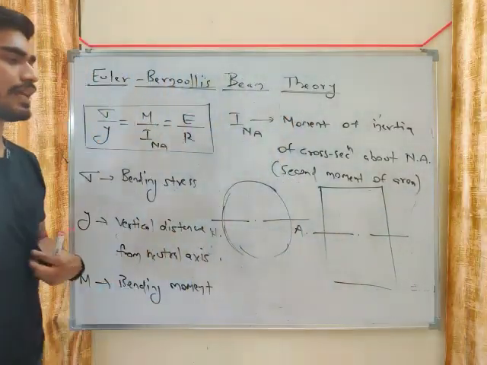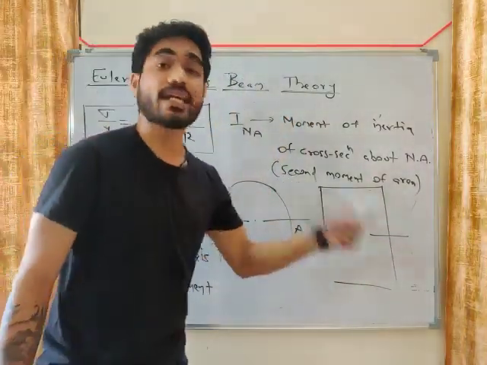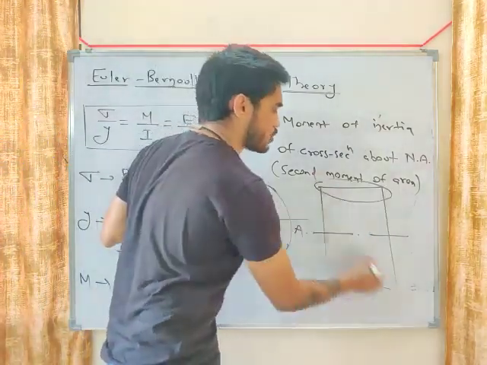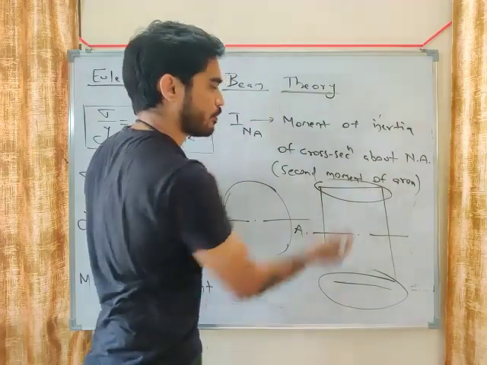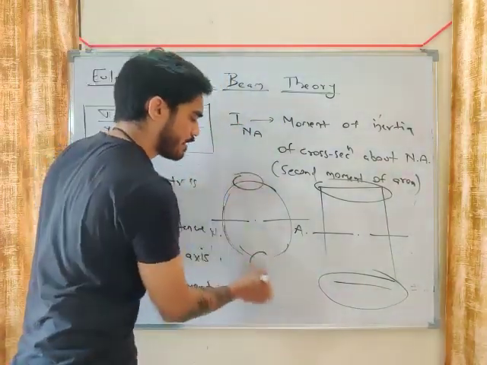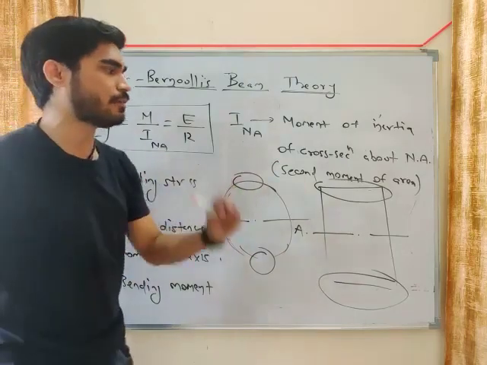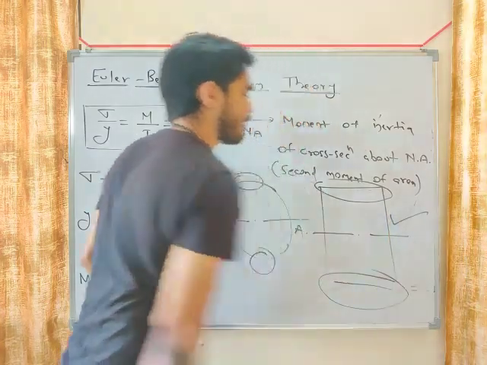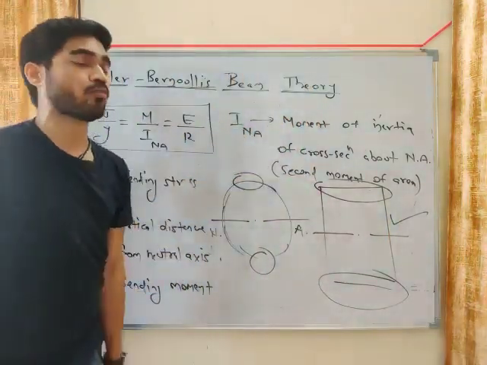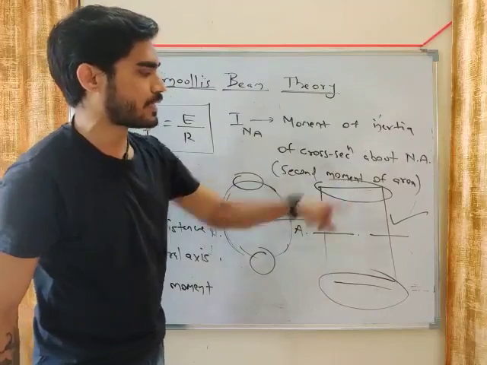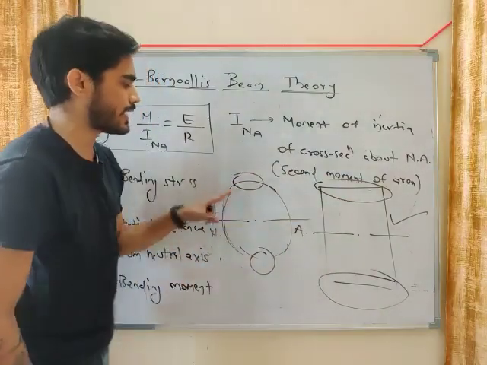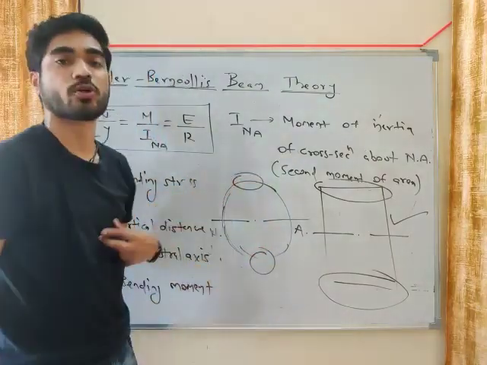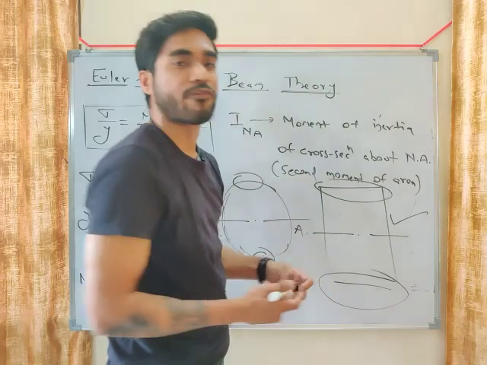Both areas are equal in magnitude, but in this case the area away from the neutral axis is more, and in this case it is less. For bending stresses, which one will be better? This cross section will be better. Why? Because its moment of inertia will be more. Its area is at a greater distance from the neutral axis, while in the other case the area is close to the neutral axis.